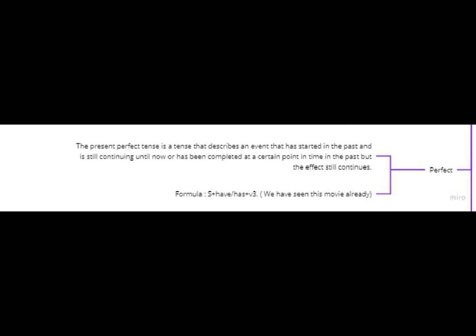The formula used is subject plus have or has plus verb to. For example, we have seen this movie already. Negative, subject plus have not or has not plus verb to. For example, we haven't seen her today. And interrogative, have or has plus subject plus verb to. For example, have you visited Malang?